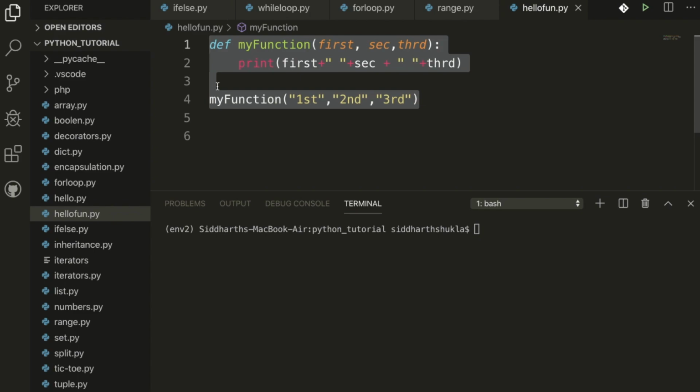Python Lambda. In this tutorial we're going to learn about Python Lambda. So what is Lambda? Lambda is what we call an anonymous function. It's a very small function, and Lambda can take any number of arguments, but can only have one expression. If we have integers, we need to pass integers; if we have a string, we need to pass a string. We always have to think about the same expression, then we can get the exact result.